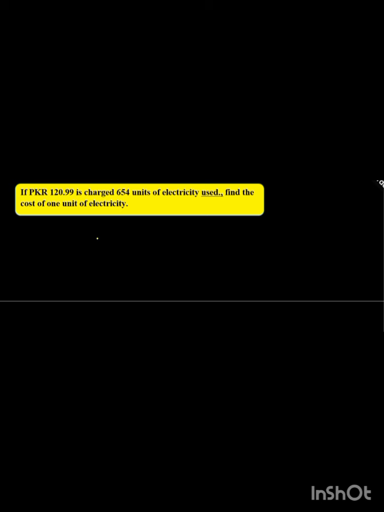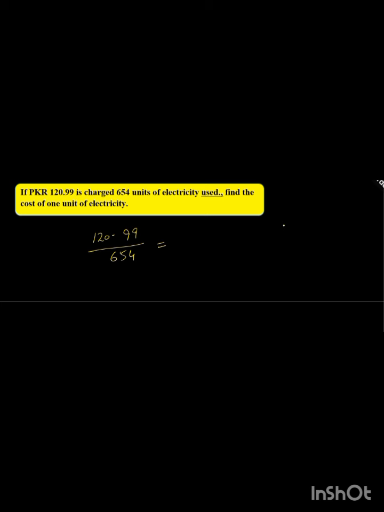As you know, the electricity rate is very high, but a very cheap rate is given in this question. So when you divide 129.99 by 654, what will you get? You will divide and then you get your answer.